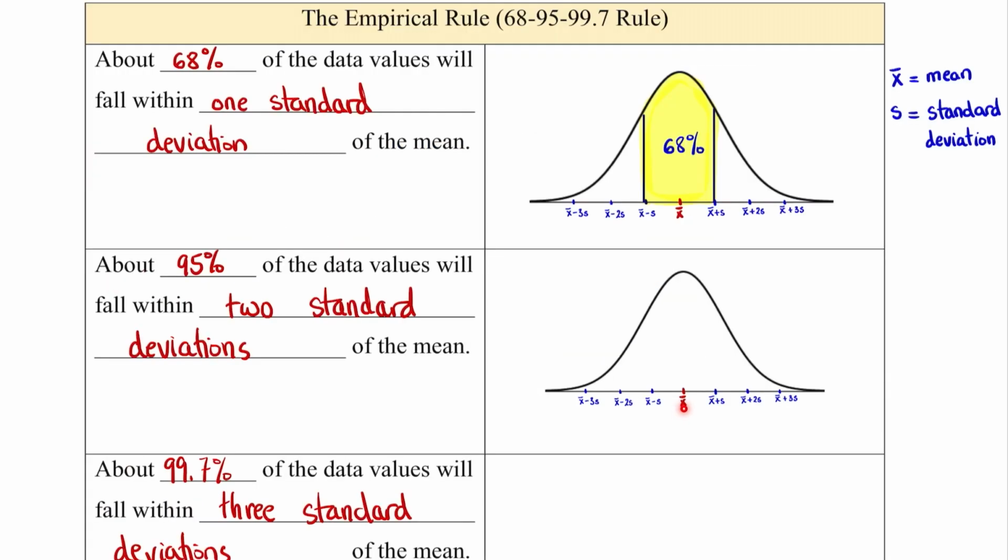The mean is right here. 2 standard deviations away from the mean is from this number to this number. The empirical rule says that about 95% of the data values will fall within this region.